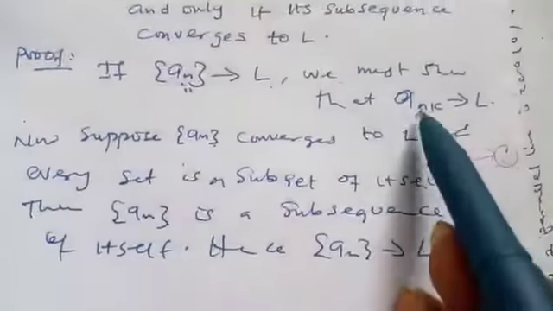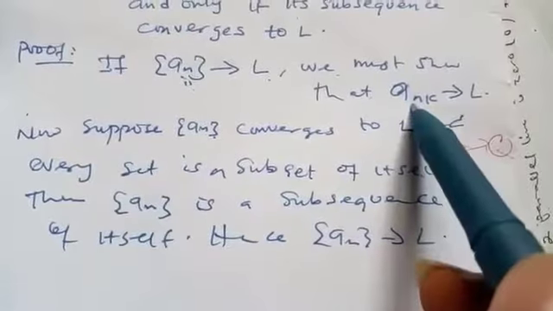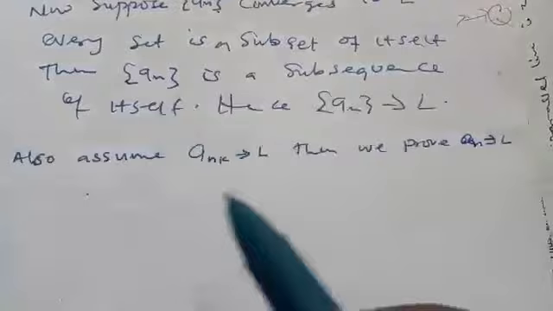So we now assume that if this converges to L, then this one too converges to L. That is what we have written out.